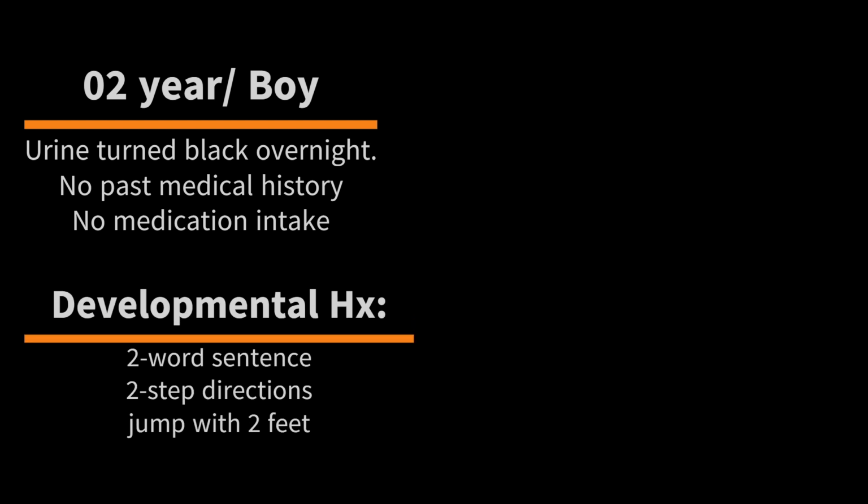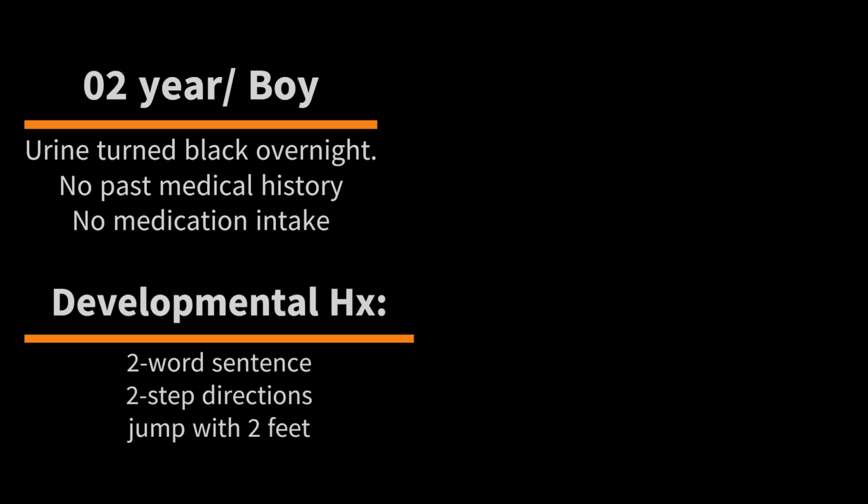He is currently toilet training during the day and at nighttime. After he urinated in the toilet last night, his parents forgot to flush the toilet and noticed that the boy's urine turned black overnight. The child has no significant past medical history and takes no medications. He can say 2-word sentences, follow 2-step directions, and jump with 2 feet off the ground.